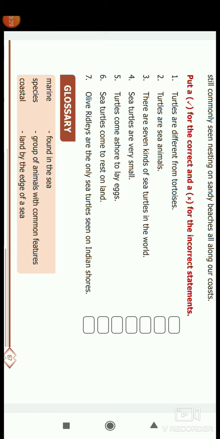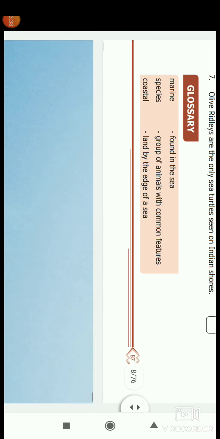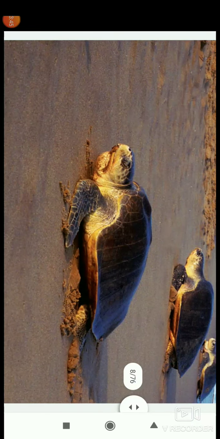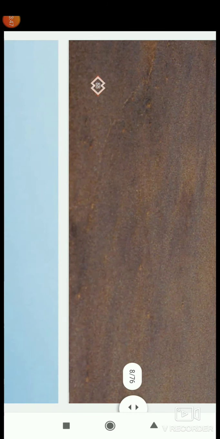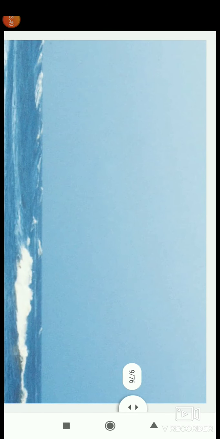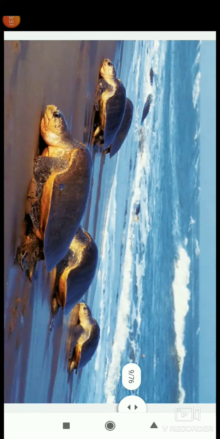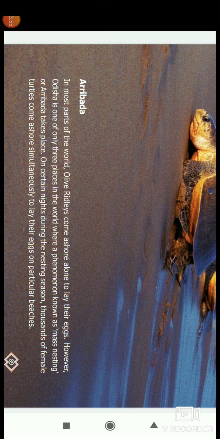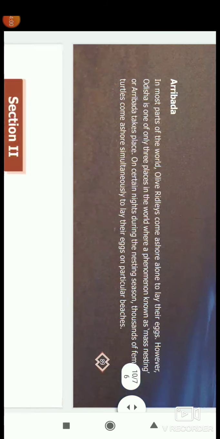Okay, let's see the next sections. Already, let's revise once: 35 kg is the smallest species. Next, in Odisha, now we see in this Arribada, Odisha, there is a mass nesting going on. It is shown in this picture. In this place, Arribada is a mass nesting. We have to say Arribada instead of Odisha for mass nesting.